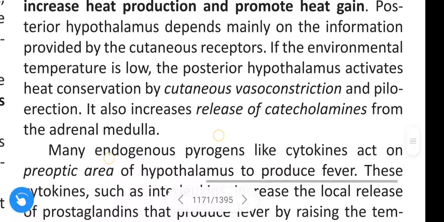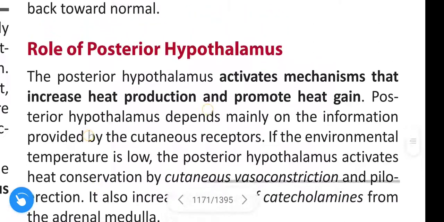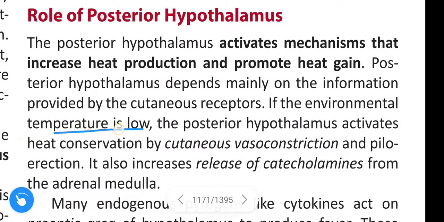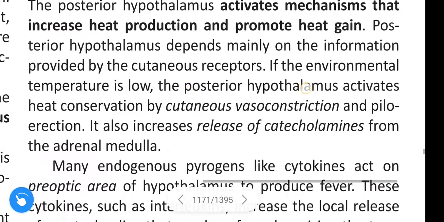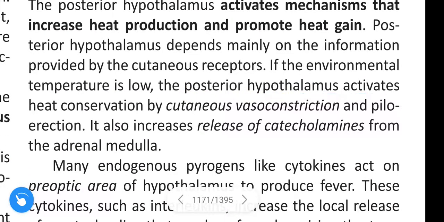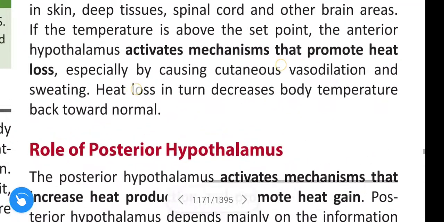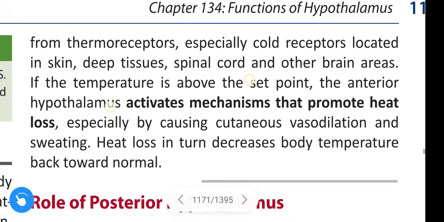Another point you have to know is the role of the posterior hypothalamus. When our body temperature is low, the posterior hypothalamus activates heat conservation by cutaneous vasoconstriction and pilo-erection. This posterior hypothalamus increases the body temperature.